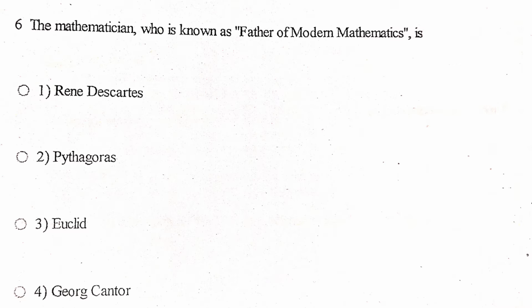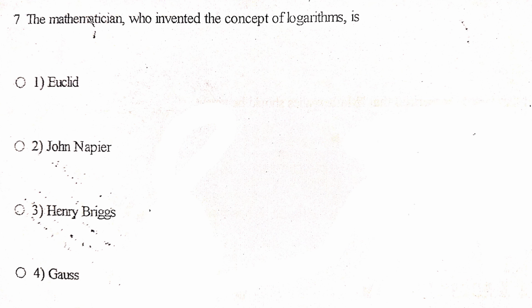Next one, the mathematician who is known as father of modern mathematics is René Descartes, Pythagoras, Euclid, George Cantor. The answer is René Descartes. Father of modern mathematics is René Descartes. Next one, the mathematician who invented the concept of logarithms is Euclid, John Napier, Henry Briggs, Gauss. The answer is John Napier. John Napier introduced logarithms in 1614 to simplify large calculations.